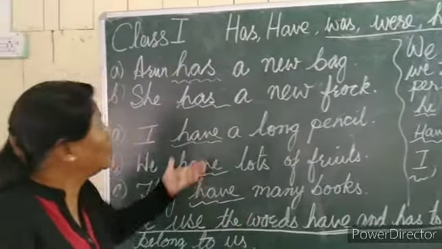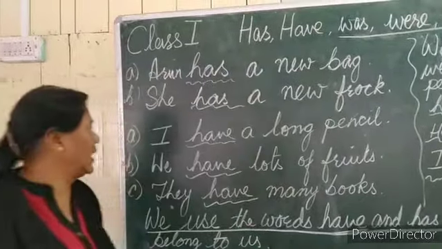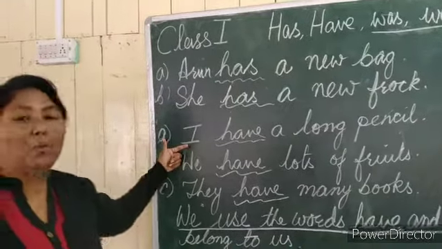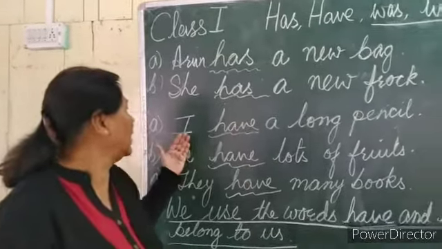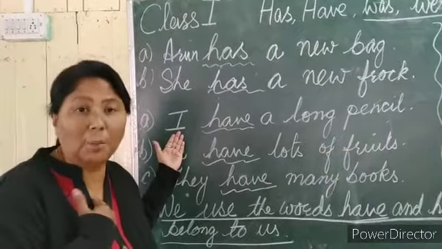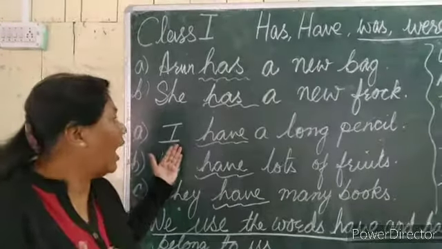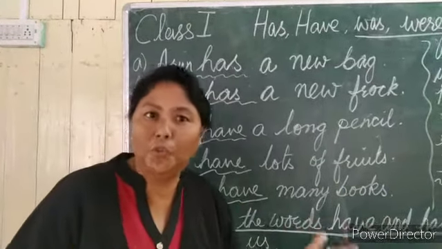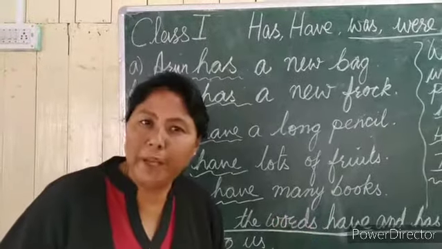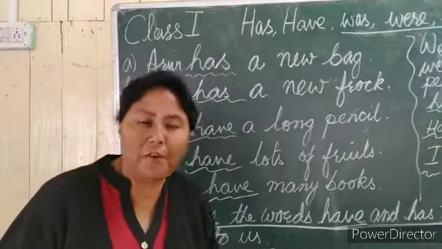Now, when do we use the word have in a sentence? When we are talking about ourselves, we say I, because you're talking about yourself. So, I have a long pencil. I have a new frock. I have many toys. I have many friends, right?